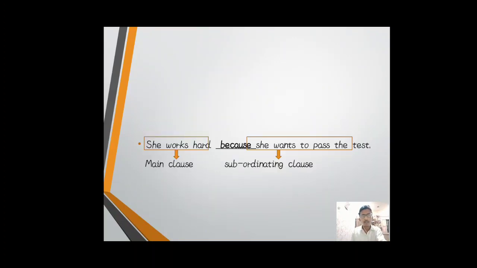Here's another example: she works hard because she wants to pass the test. In this sentence, she works hard is the main clause. Main clauses are also called independent clauses, and because she wants to pass the test is the subordinate clause, and subordinate clauses are also called dependent clauses.